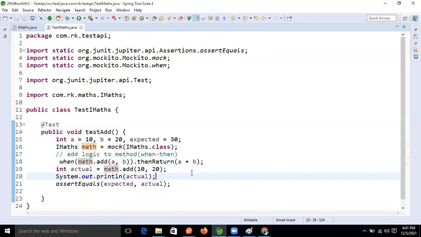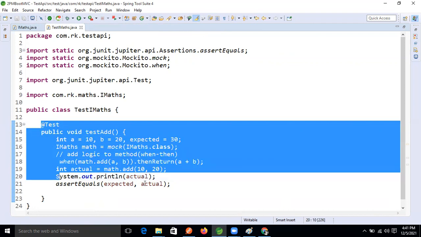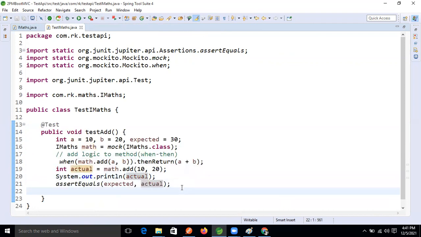But if we are doing simple unit testing using assert operations, we can't, right? It returns an error.